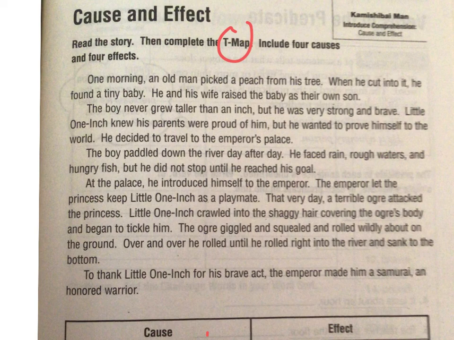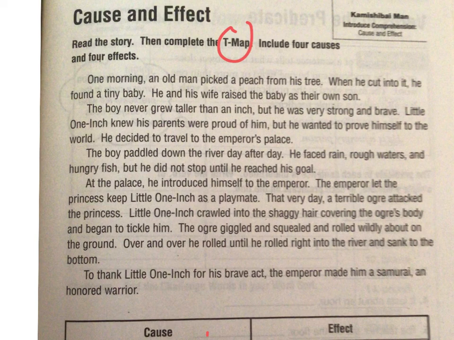Little One Inch, that's what they called him, knew his parents were proud of him, but he wanted to prove himself to the world. So he decided to travel to the emperor's palace. The boy paddled down the river day after day. He faced rain and rough waters and hungry fish, but he did not stop until he reached his goal. At the palace, he introduced himself to the emperor. The emperor let the princess keep Little One Inch as a playmate.